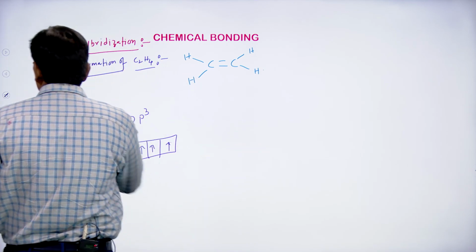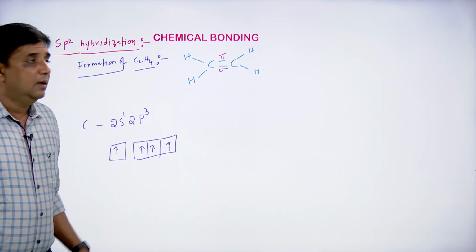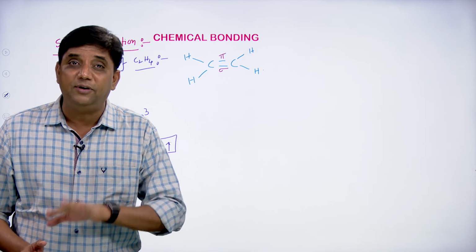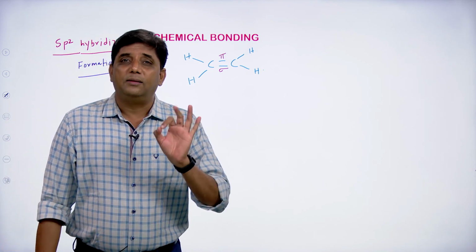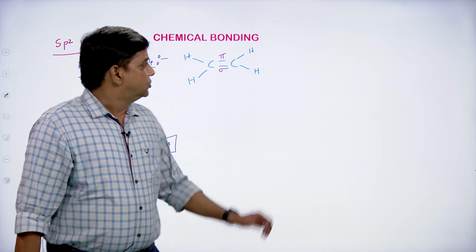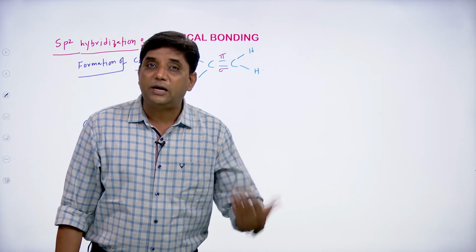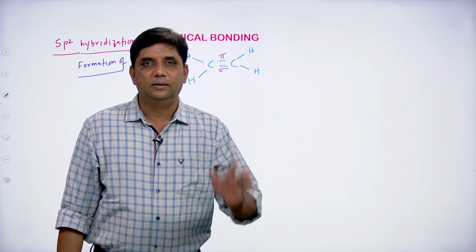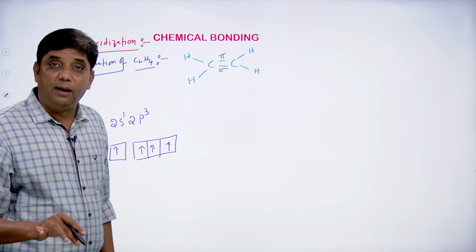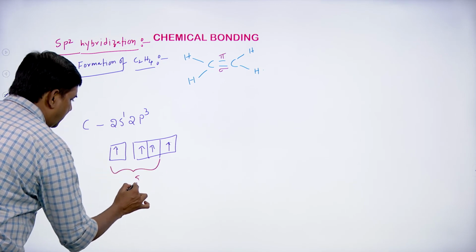So here one is the sigma bond, and the other one is the pi bond. The pi bond formation cannot be made by the hybrid orbitals. I already told you during the differences between sigma bond and pi bond. The hybrid orbitals will always form the sigma bonds, they never form the pi bonds. So here we have one pi bond, so that must not have been formed by the hybrid orbital, that must have been formed by a pure orbital. Therefore, here we need to have one pure orbital out of 4 and 3 must be hybrid orbitals. Therefore, students, it undergoes sp2 hybridization.